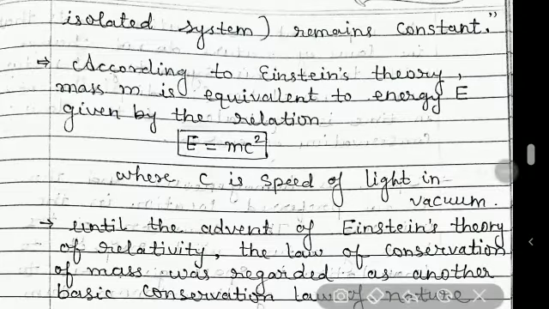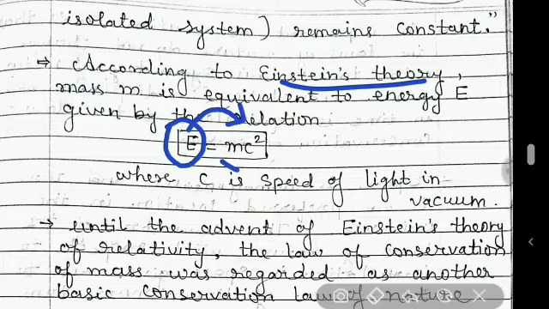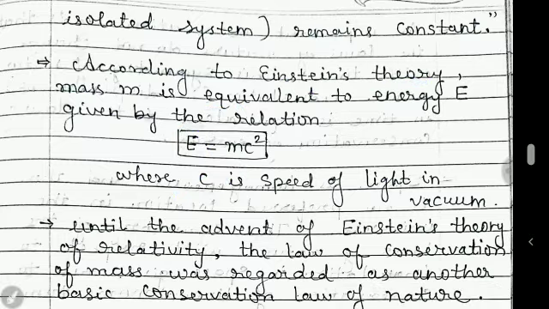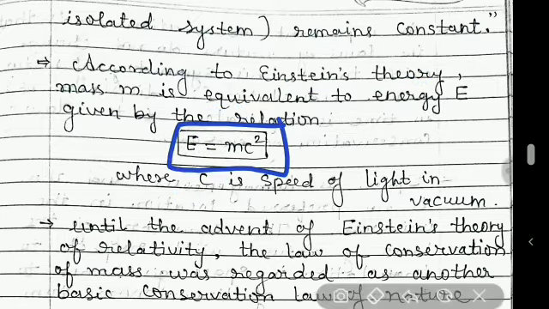Now once again about Einstein. Einstein said that energy can be converted to mass, or mass can be converted to energy according to this formula: E equals mc squared.